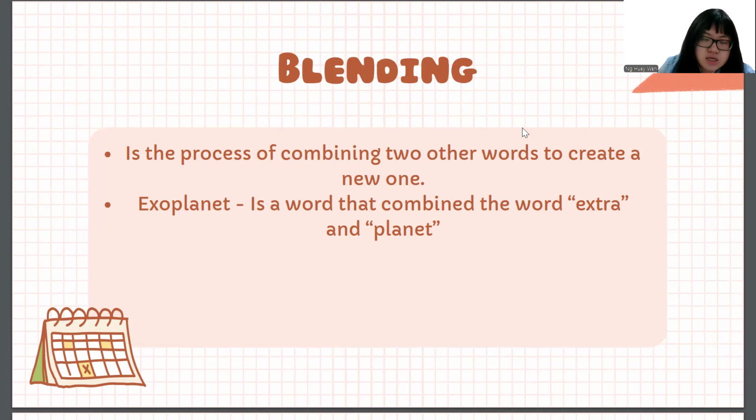So the example here is exoplanet. Exoplanet is a word that is combined from the words extra and planet.